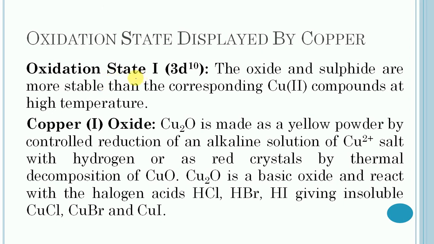First of all, oxidation state +1, and copper in the 3d10 system in this case. The oxide and sulfide are more stable than the corresponding copper(II) compounds at high temperature. So first of all, consider copper(I) oxide. Copper(I) oxide is made as a yellow powder by controlled reduction of an alkaline solution of copper(II) salt with hydrogen, or as red crystals by thermal decomposition of copper(II) oxide.